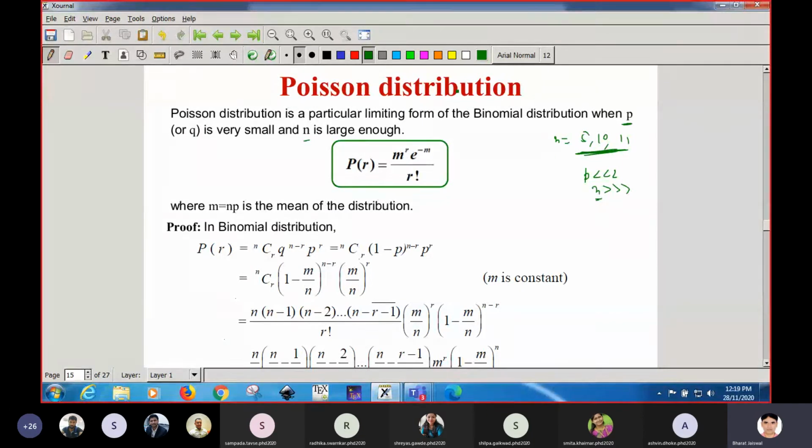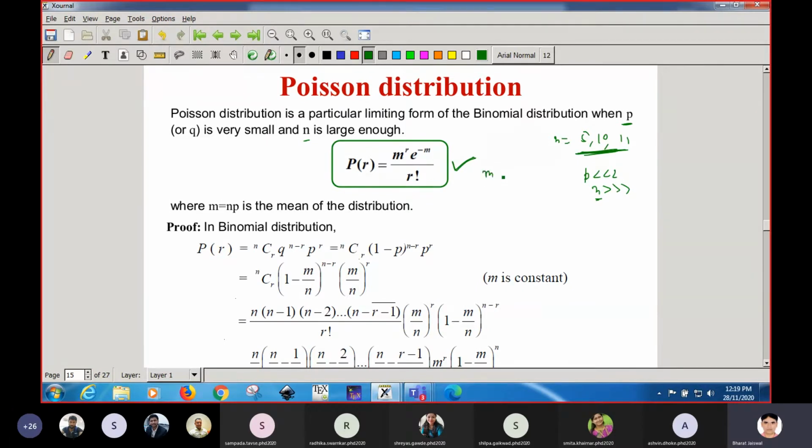When n is large, you get a limiting binomial distribution, that is termed as Poisson distribution. For that, the value is given by this, in exponential form. The probability of x equal to r successes for the Poisson distribution is m to the power r into e to the power minus m upon factorial r.